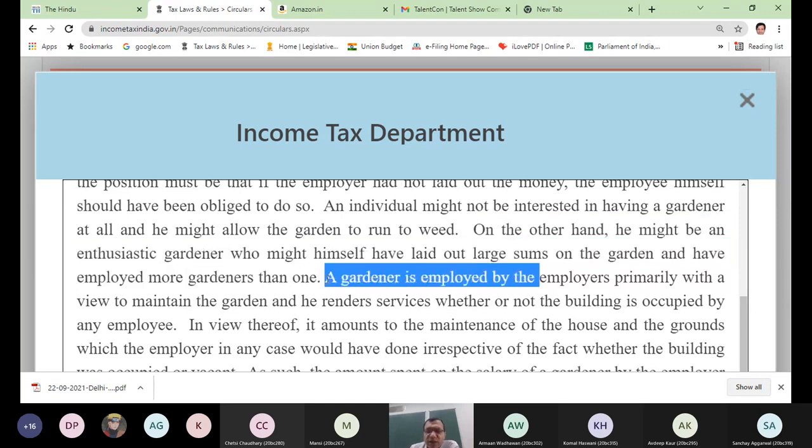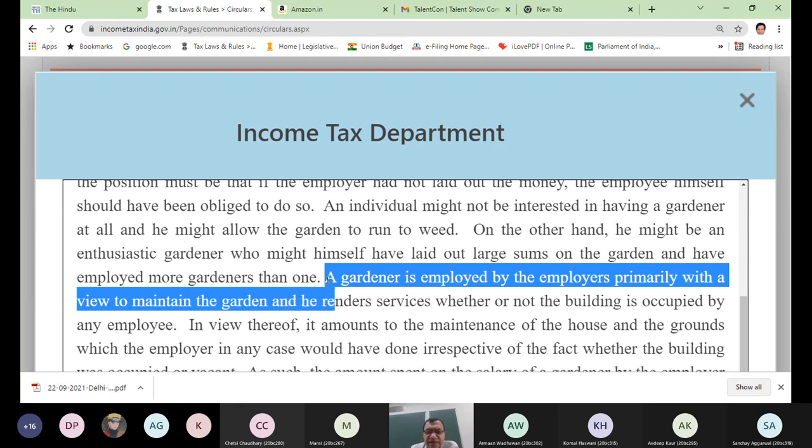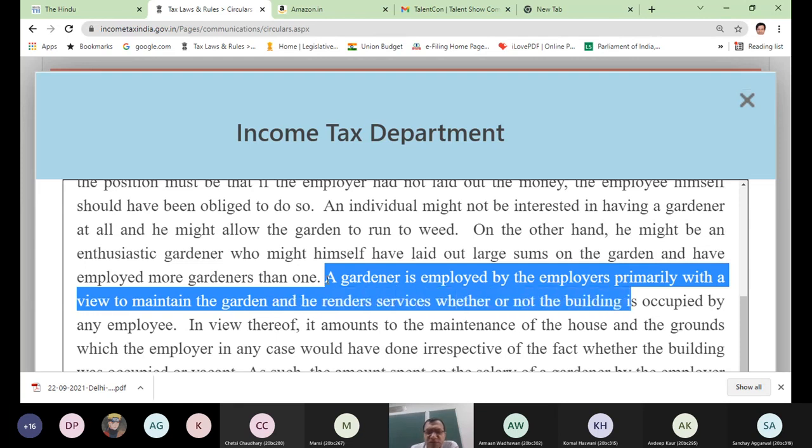A gardener is employed by the employers primarily with a view to maintain the garden, and he renders services whether or not the building is occupied by any employee. This is what the circular says. Why has the employer employed that gardener? Maybe to maintain the garden.